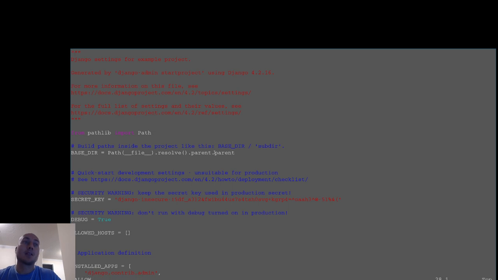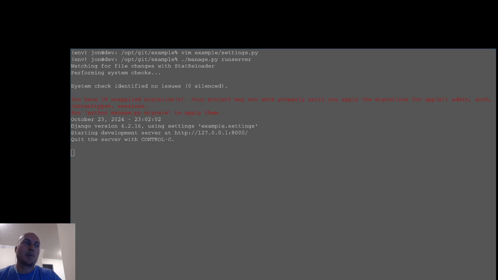So I'm going to go to example, I'm going to go to settings for the allowed hosts. And like I said, I'm using FreeBSD. So I'm actually using jails. And my browser is in a different jail than this example here.